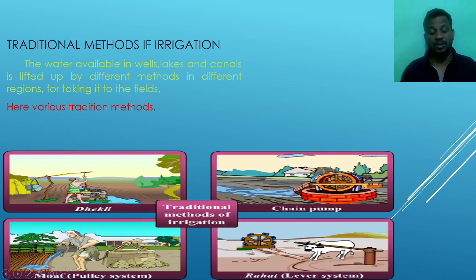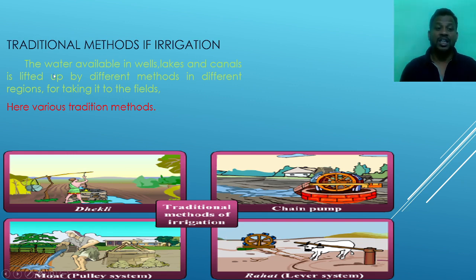And the last one is the Rahat lever system. Here we can see the ox or the animal which rotates this stand, and we see a wheel-like structure attached with buckets which takes water out from the pond and throws it into the agriculture land. These are the traditional methods of irrigation.